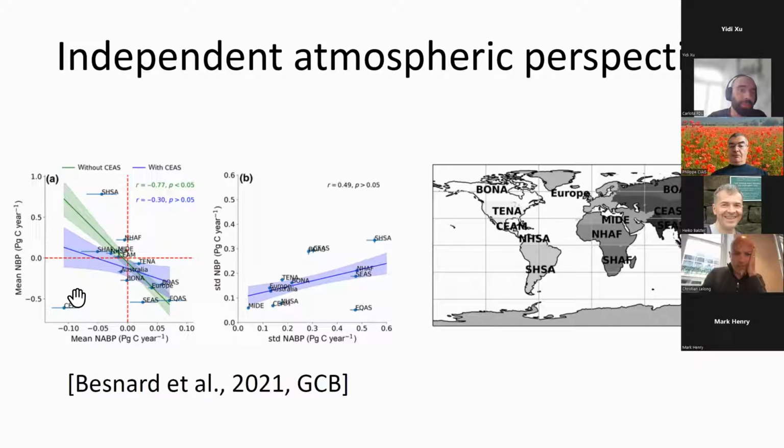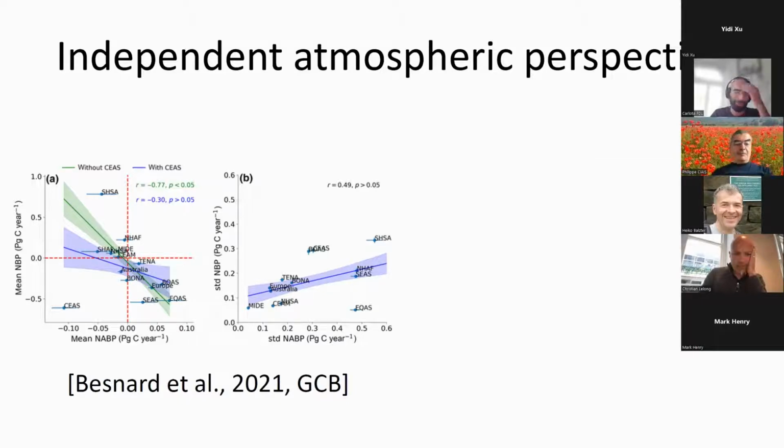It's not perfect. We have at least one outlier in the relationship here, which speaks to the Central East Asia region. But in general, there is a very strong agreement between the spatial variability of the long-term mean in the land sink and the long-term changes in the net above ground biomass productivity. We see the same thing in terms of interannual variability when we contrast directly the standard deviation of the inversions with the standard deviation of the NABP for these regions,